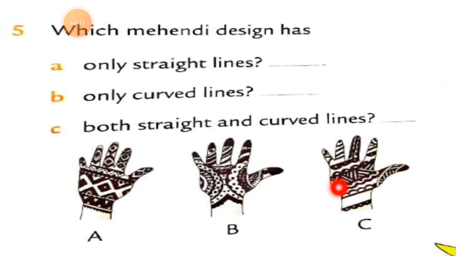You have to decide which Mehndi design has only straight lines, which Mehndi design has only curved lines, and which Mehndi design has both straight and curved lines. You have to identify this A, B, C and you have to write the answer in the given space.